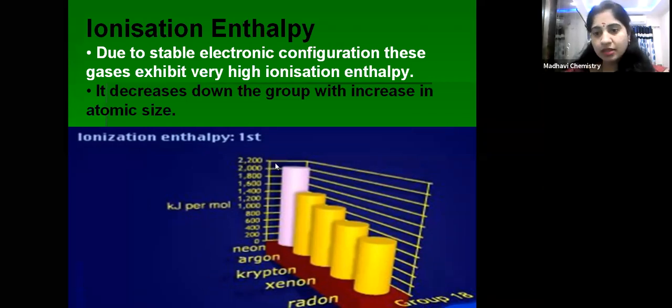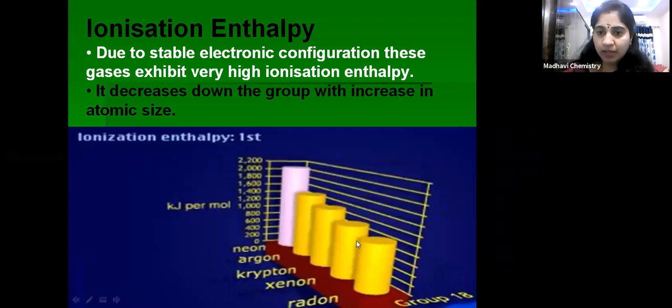You can see this figure. From neon to radon, if you see, ionization enthalpy goes on decreasing because atomic size goes on increasing from top to bottom. So ionization enthalpy decreases. Okay, children. Ionization enthalpy is given in kilojoules per mole. So from neon to radon, if you move, then what happens? Ionization enthalpy decreases as atomic radii increases.